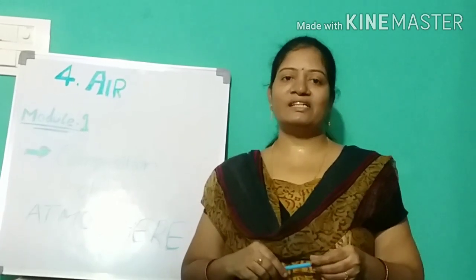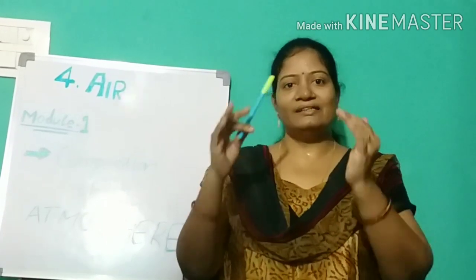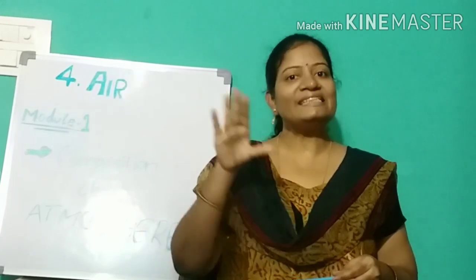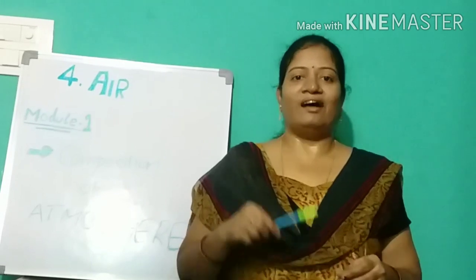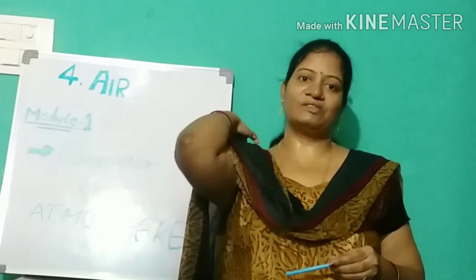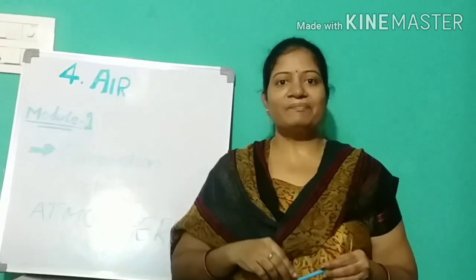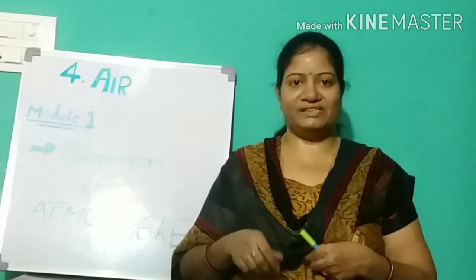Coming to oxygen and carbon dioxide, plants, animals and human beings are all balancing nature. We are inhaling oxygen and exhaling carbon dioxide, and at the same time plants are inhaling carbon dioxide and exhaling oxygen, right?